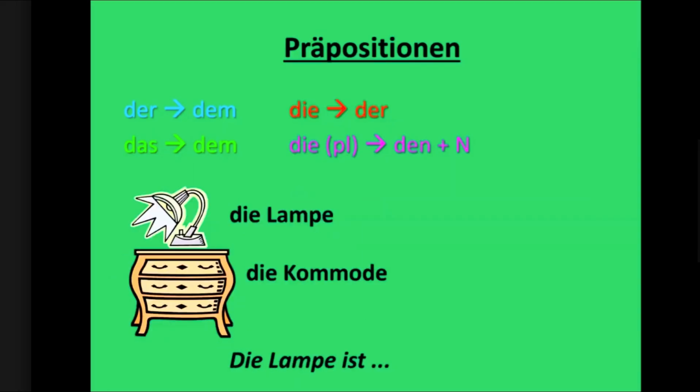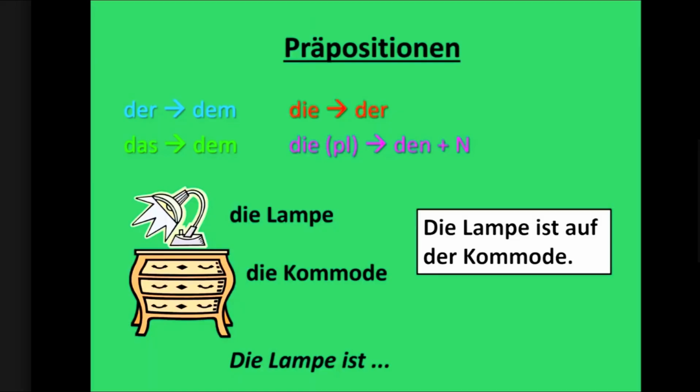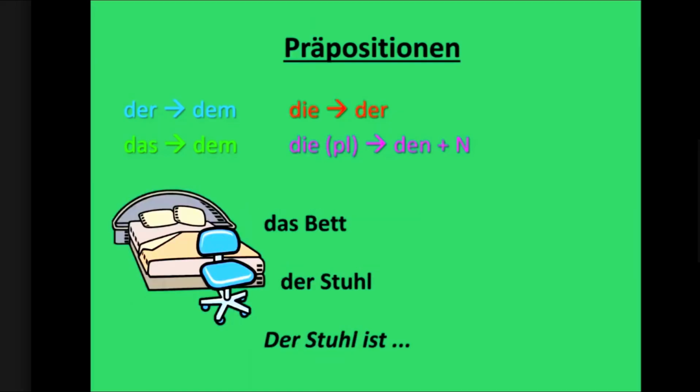Sehr gut. Next, die Lampe. The lamp is placed on the chest of drawers. Die Kommode. Die Lampe ist auf der Kommode. Sehr gut. Der Stuhl, das Bett. The chair is in front of the bed? How can we complete this sentence? Vor.